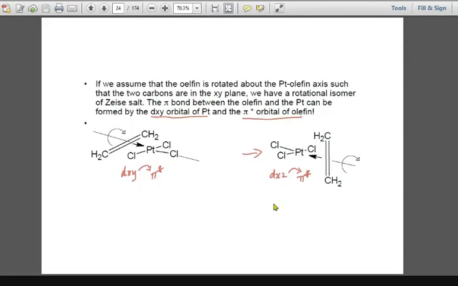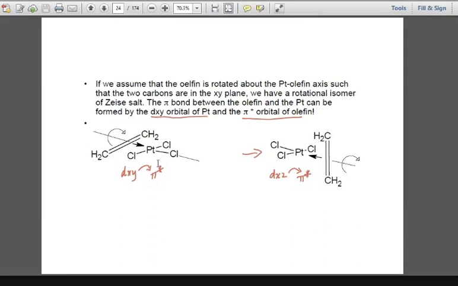अब देखिए एक और चीज है कि देखिए, if the Cl bond is in the xy plane, right, then there will be a possibility of rotation along that single bond, right? And suppose if we have the rotation along the xy plane, then there will be a rotational isomer also. And in that case, remember the nature of the bonding orbital is going to be changed. First of all, you try to understand that PtCl3 is in the same plane of xy, and the alkene is oriented perpendicular to the PtCl3 plane.